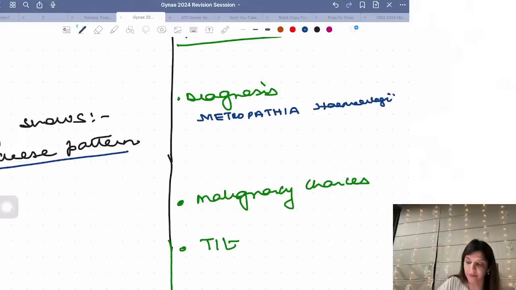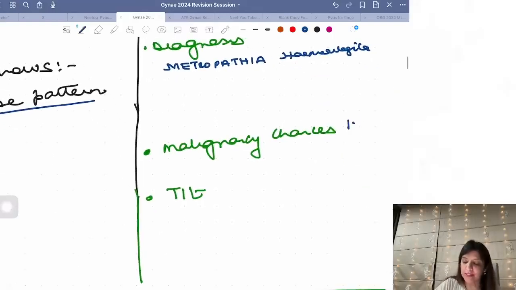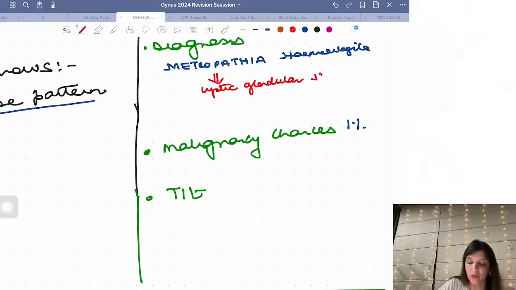Metropathia hemorrhagica. Right? The chances of malignancy with metropathia hemorrhagica are 1%. This metropathia hemorrhagica is also called cystic glandular hyperplasia. And metropathia hemorrhagica is basically due to anovulation.